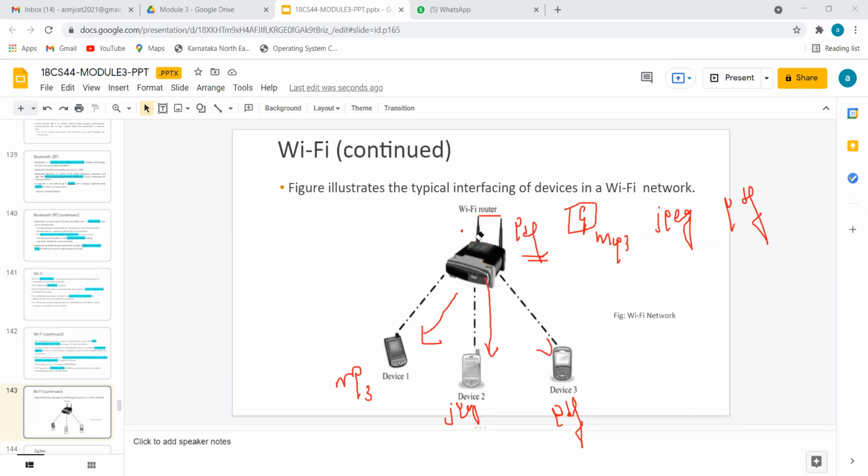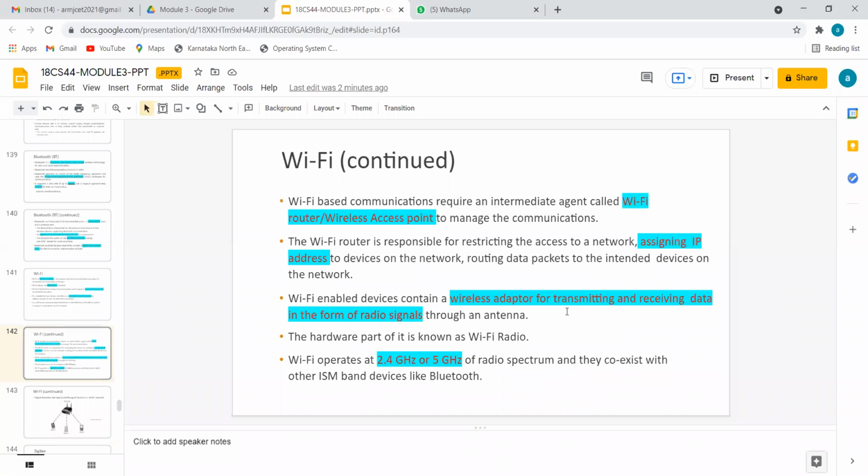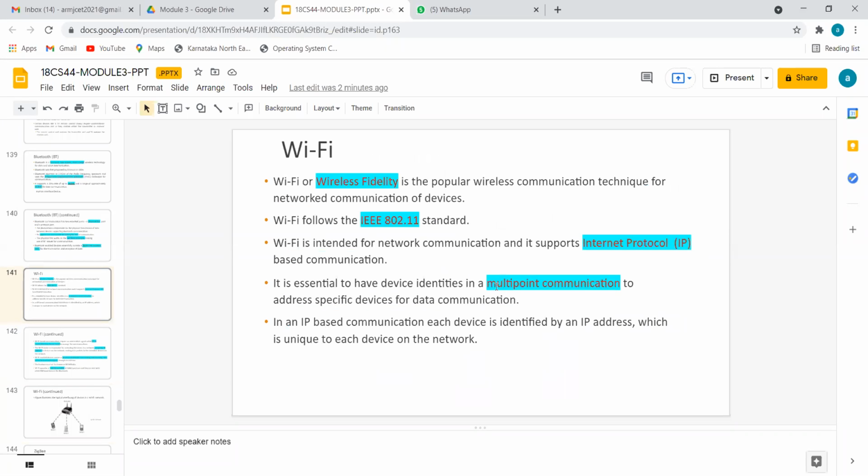So for every packet, where to collect from and where to send to, that routing is done by the router. Hence, it is called the router. The main work of the router is to give the information for each packet, whether it should go to connected device 1, 2, 3, or any of the devices. It is called multi-point because there is not just one router and only one connecting device. One router can serve up to n number of end devices.